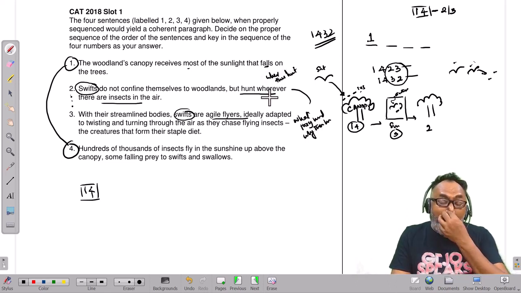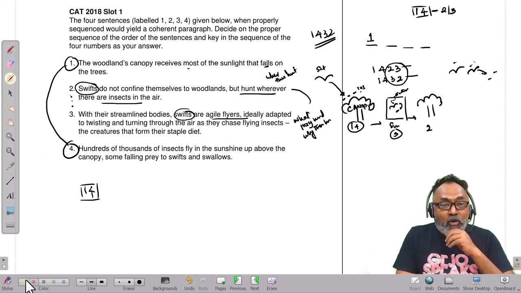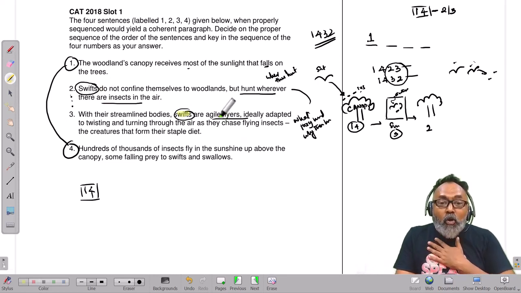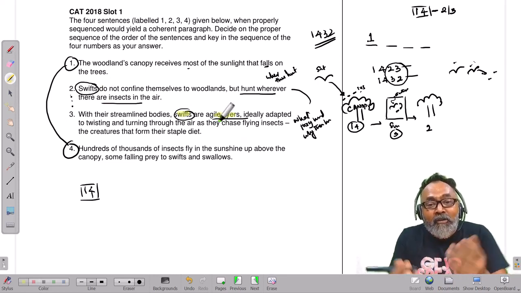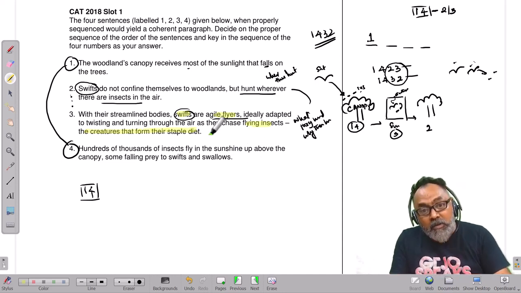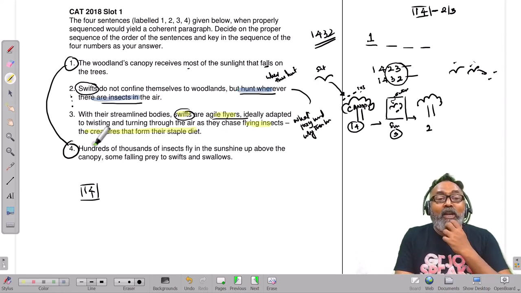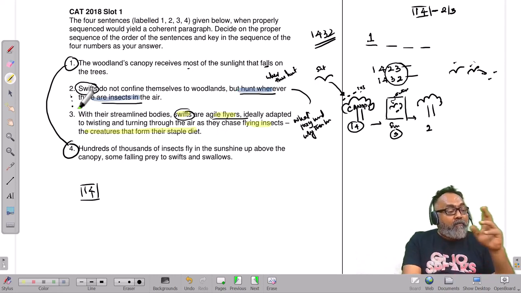And I'm thinking that it is far more logical to say that before I get to swift, I introduce, give some definition. Okay, and then what they eat. Okay, great, I understood. Why they eat. Okay, now let's go and talk about where they eat. And therefore 3-2 independently makes a lot of sense.